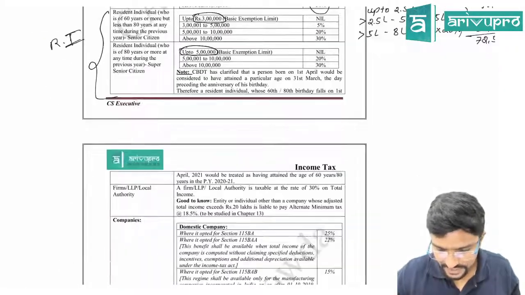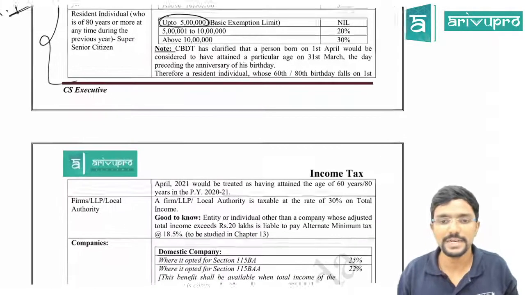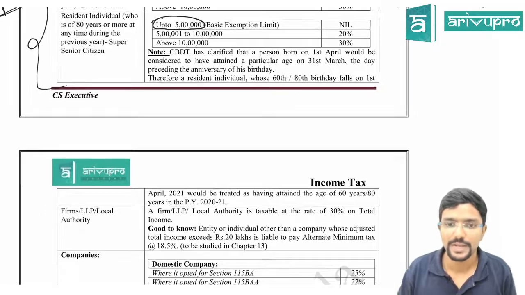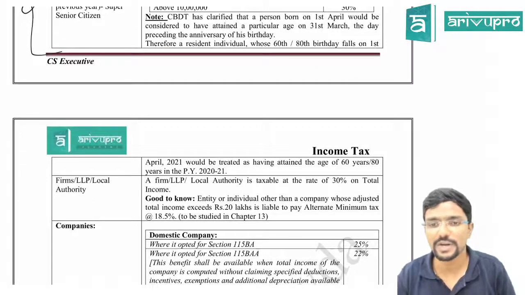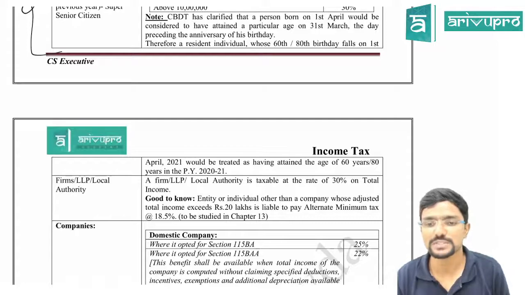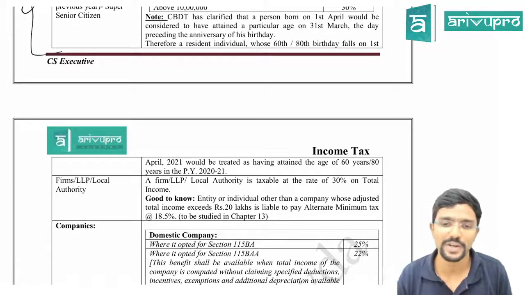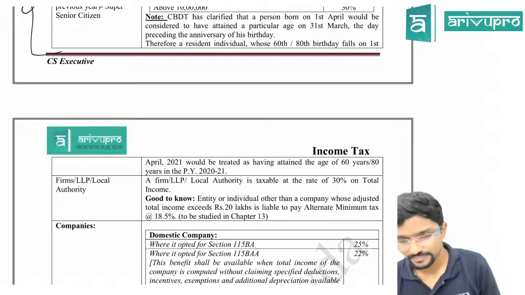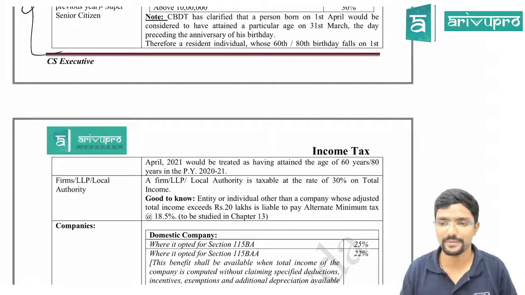So that is the clarification given by CBDT. CBDT has clarified that a person born on 1st April would be considered to have attained a particular age on 31st March, the day preceding the anniversary of his birthday. Therefore, a resident individual whose 60th or 80th birthday falls on 1st April 2021 would be treated as having attained the age of 60 years or 80 years in previous year 2021. I have given the date also, so that if by chance you get confused, you can refer to this.